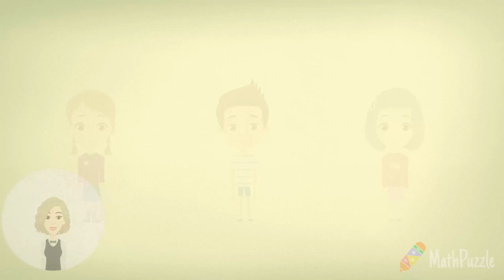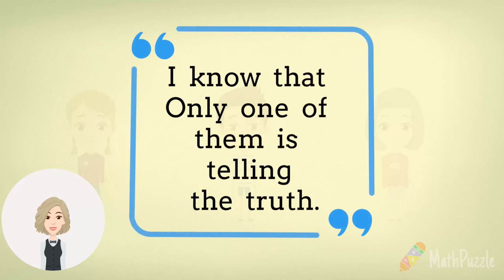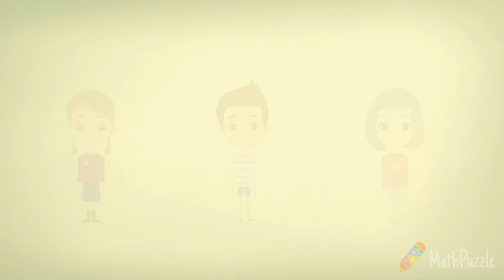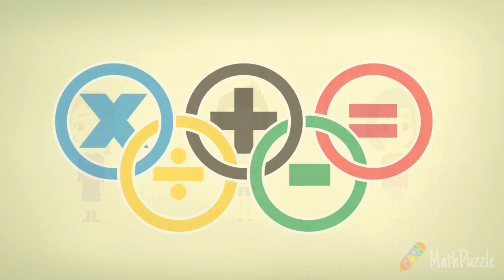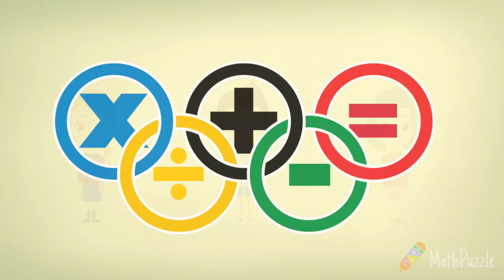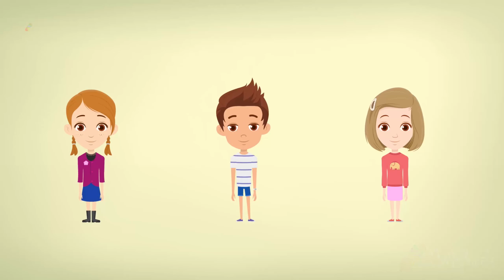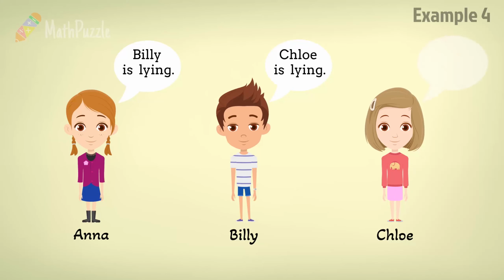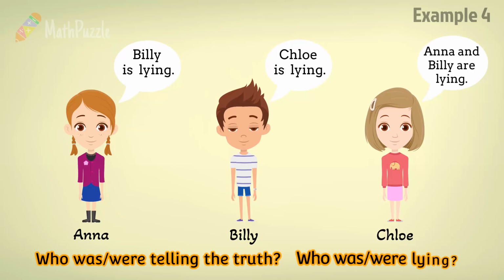Before the end of this video, I'm going to show you one last example that doesn't involve a witness statement. But we can apply the same problem-solving approach. This type of example is also commonly encountered in different math Olympiad competitions. One day, Anna, Billy, and Chloe met. Here is their conversation. "Billy is lying." "Chloe is lying." "Anna and Billy are lying." So, can you figure out whether each of them was telling the truth or lying?